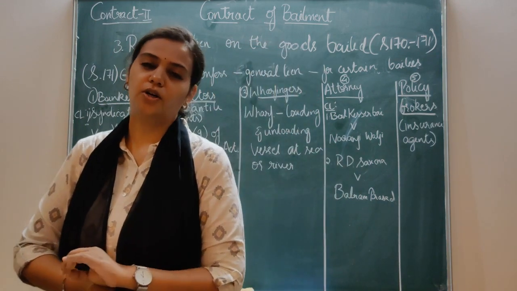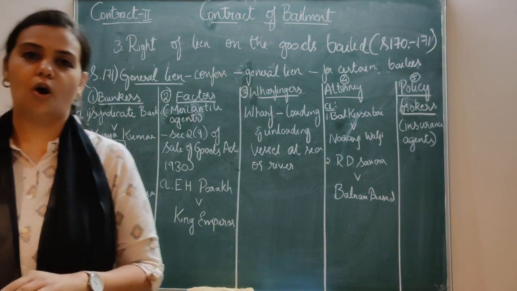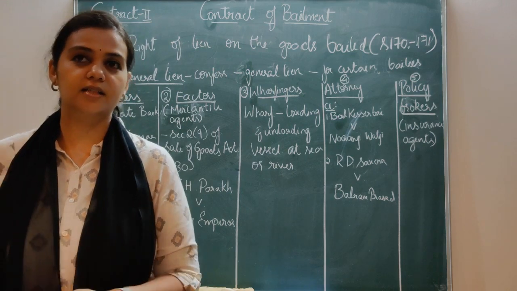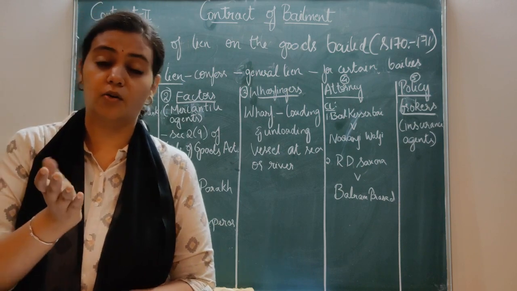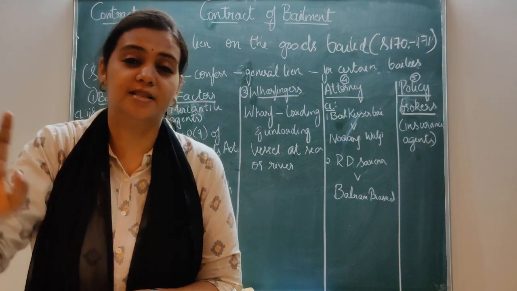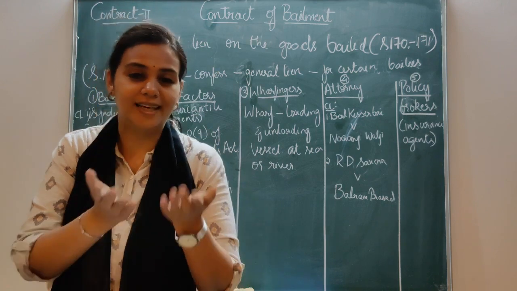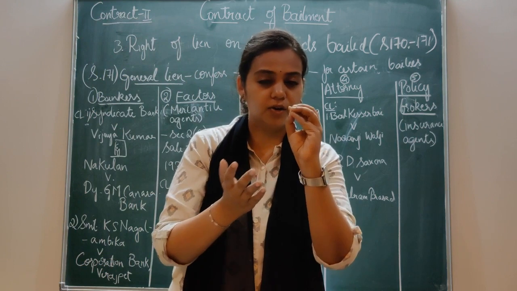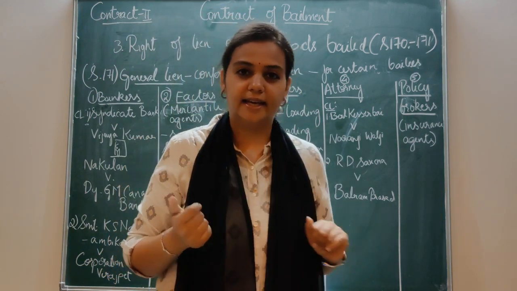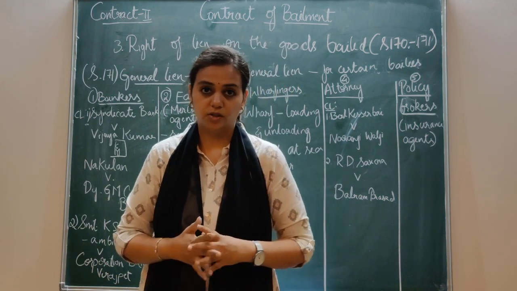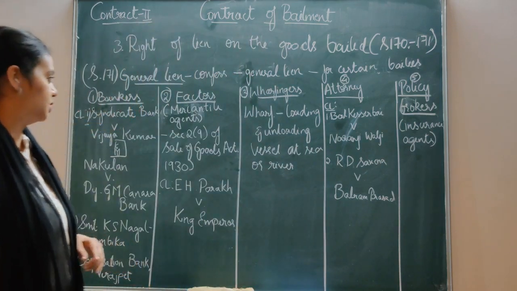Clear. This is all about the general lien of bankers. So always remember, if there is any loan, they can satisfy it from the other account. It should not be the account of another person. It should be the account of the customer who has taken the loan himself. If he has got 2 or 3 accounts, and any account has sufficient money which can discharge his liability, then they can take it from that account. Got it? Now, let's move on to the next one.